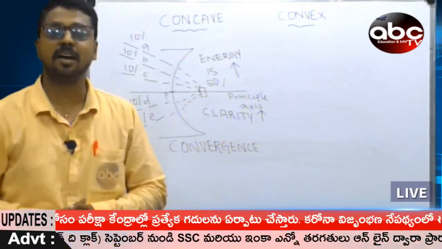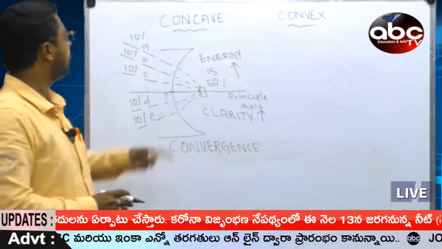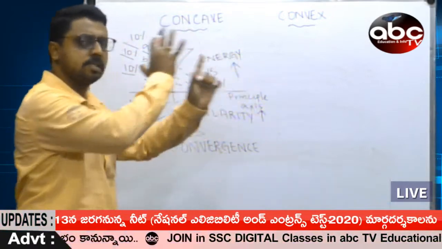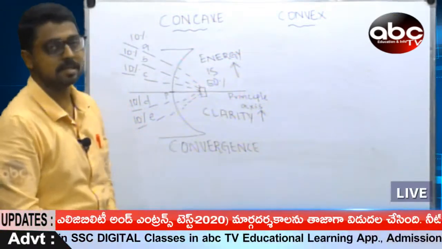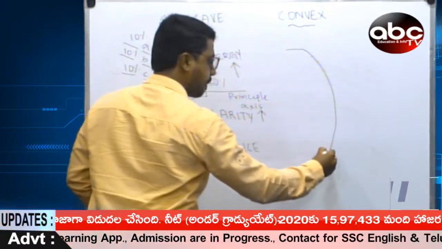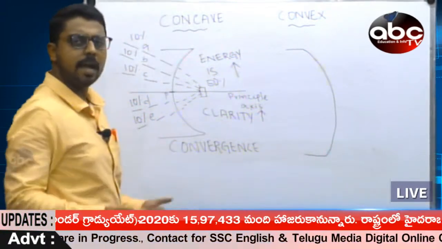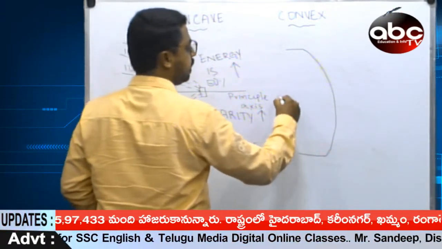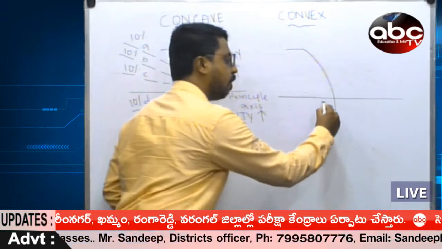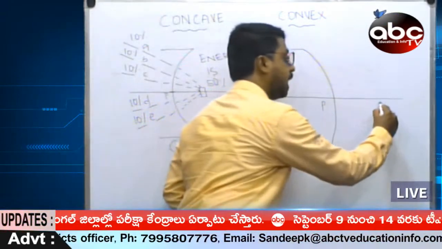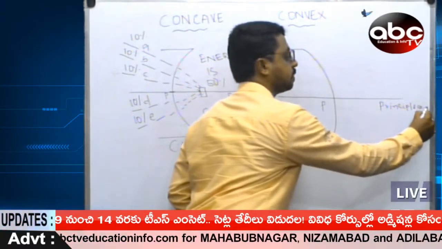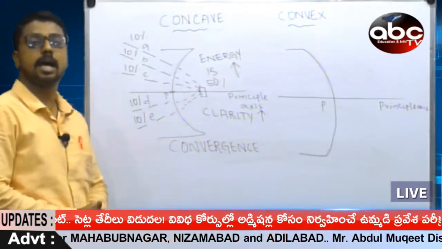This is a most common phenomenon taking place in a concave mirror. Whereas we come across the opposite. This is called convex. What is that convex? Let us draw first. And of course, when you consider this one, naturally the same process applies. The midpoint is called the pole, whereas the line passing through is called the principal axis.